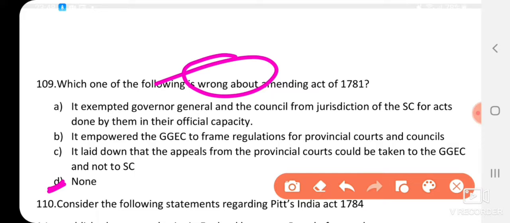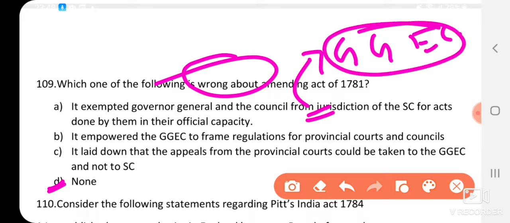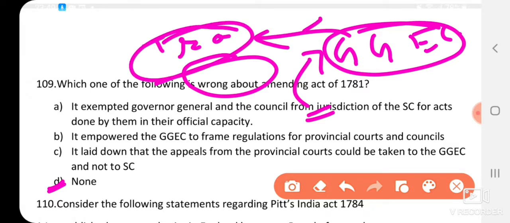Because they are asking about the wrong statement. Which of the following is wrong about the Amending Act of 1781? Option A, it exempted the Governor General and the Council, that means the Governor General Executive Council, from the jurisdiction of the Supreme Court for acts done by them in their official capacity. Yes, that is true, because by this method they wanted to give more power to the Governor General and his Executive Council, which will handle the trade policies and everything. He will become the judiciary, the executive and the legislature as well. So the Governor General Executive Council has more power over the other functionaries in the British East India Company.